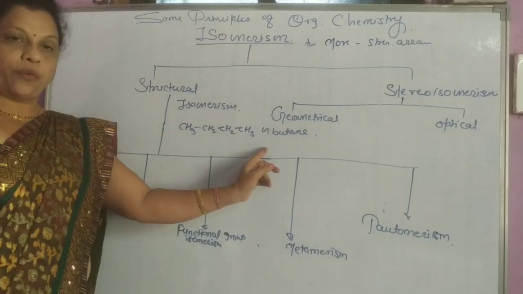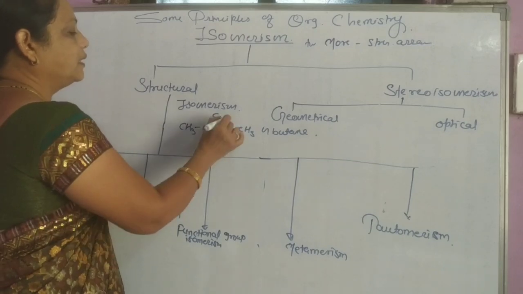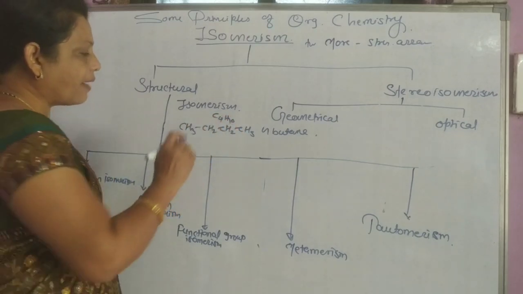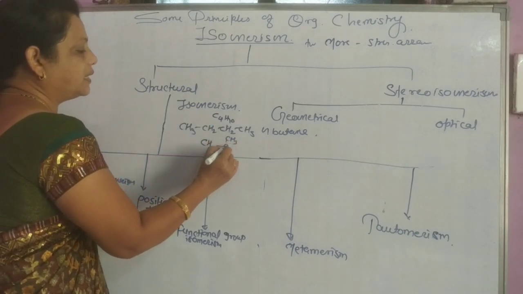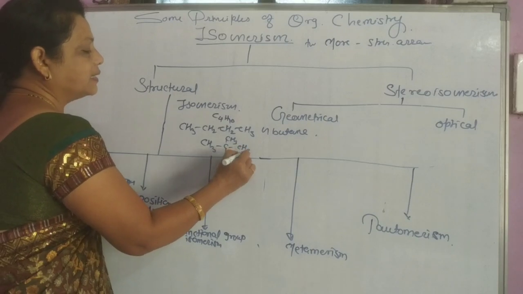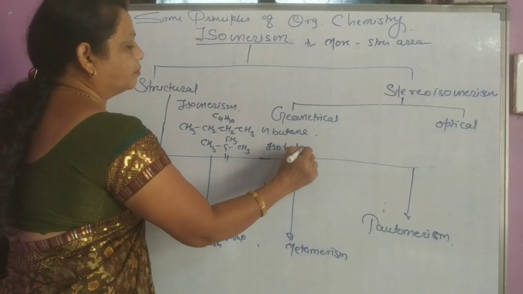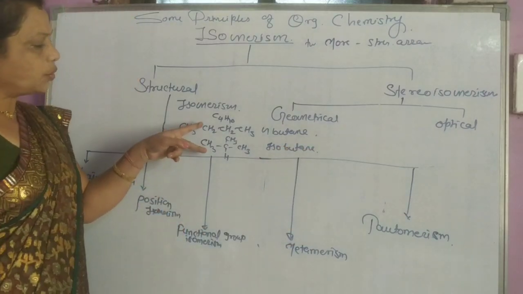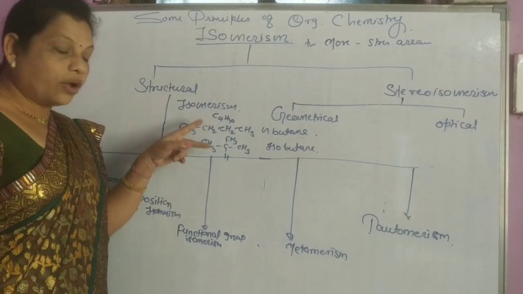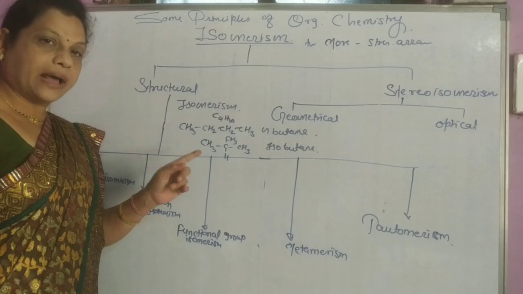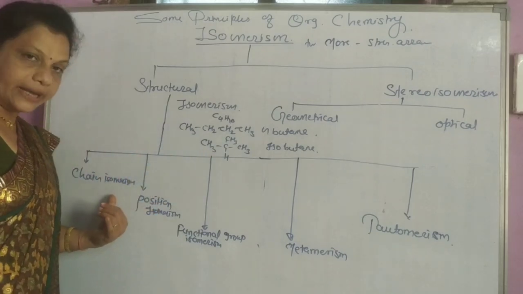This is the straight chain of carbon atoms with molecular formula C4H10. And the same molecular formula with a branched chain, CH3CH(CH3)CH3, is commonly called isobutane. These two have the same molecular formula but a different arrangement of carbon in the compound, and are called chain isomers.